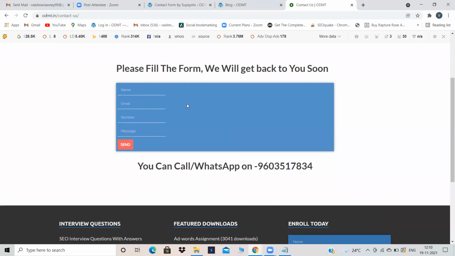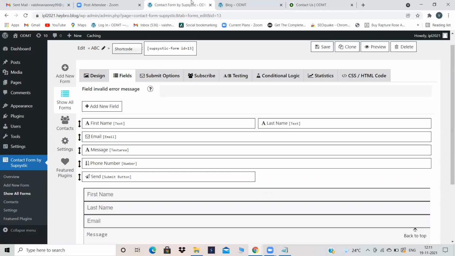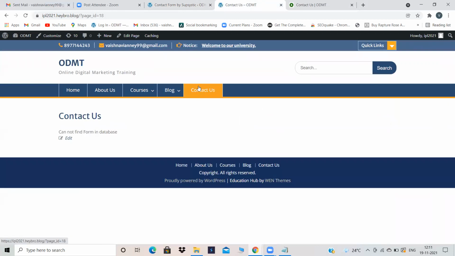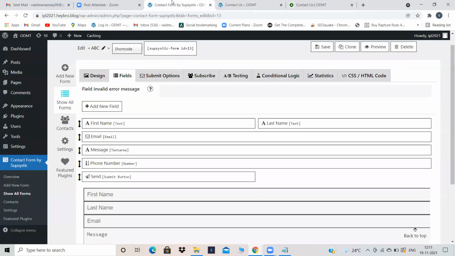Now for our website also, I want my contact us form to be in my contact us page. To make sure my contact us form appears in my contact us page. See, our contact us page is empty because we have not created our contact us page. Now we have created our contact us form, but it will not directly appear over here. We have just created the form.